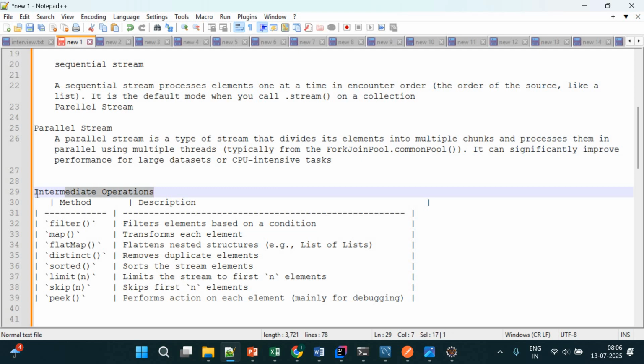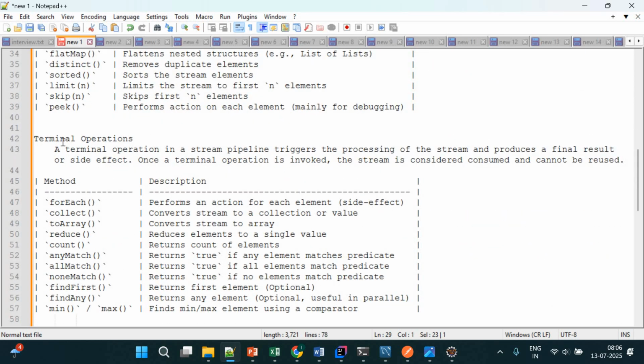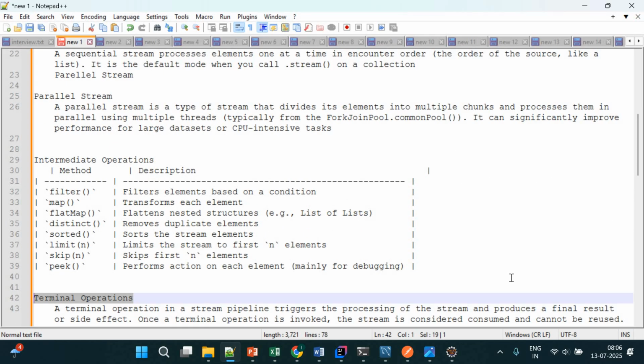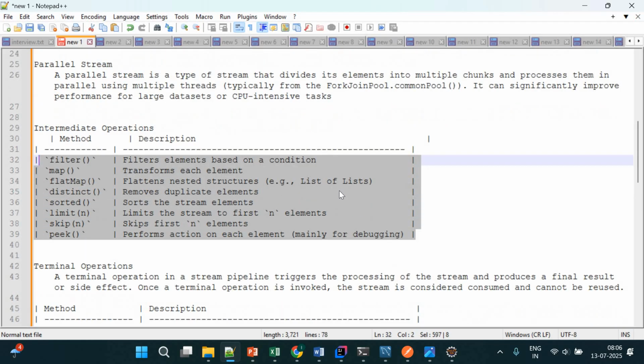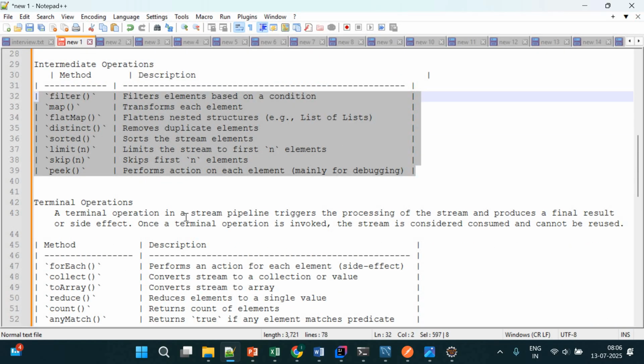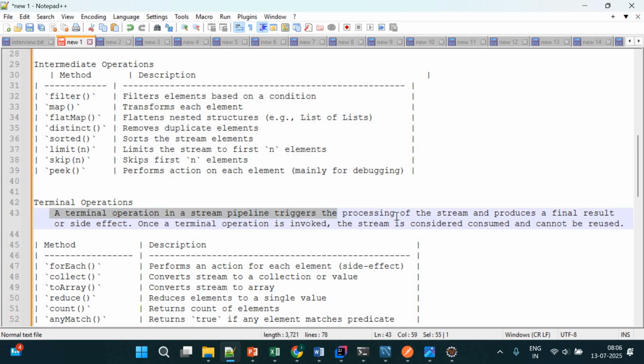Now there are two types of operations that can be performed under sequential or parallel streams: intermediate operations and terminal operations. One important thing we must be aware of is which are the terminal and which are the intermediate operations. We have filter, which filters the elements based on conditions, map, which transforms each element, flatMap, distinct, sorted, limit, skip, peek. These are the intermediate operations. And these are the terminal operations. A terminal operation triggers the stream pipeline's processing and produces a final result.